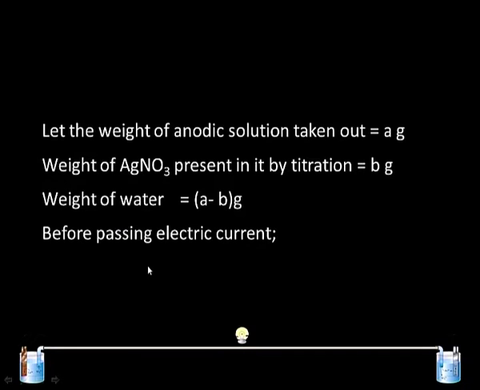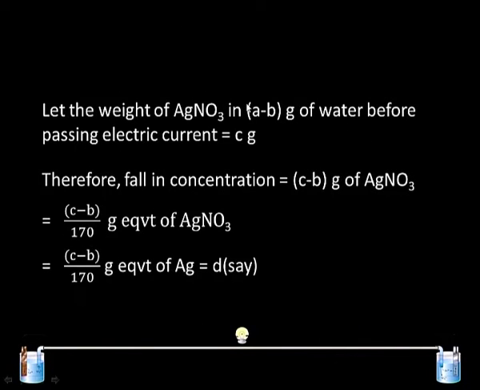Before passing electric current, let the weight of silver nitrate in A minus B gram of water, you remember that we got a weight of water as A minus B gram, be C gram. Therefore, the fall in concentration is C minus B gram of silver nitrate, and to convert into equivalent weight, what has to be done? The fall in concentration has to be divided by the equivalent weight of silver nitrate, and that is the gram equivalent of silver, and we are going to call it by the symbol D.